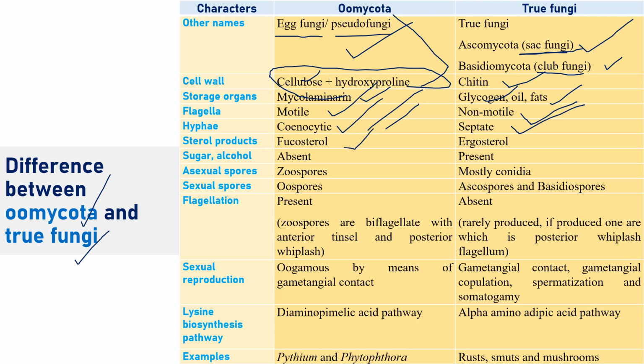Sterol product, fucosterol, is also very important. The type of sterol compound present in the Oomycota is fucosterol. When it comes to true fungi, it is ergosterol. So sugar and alcohol are generally absent when it comes to Oomycota. That kind of stuff is present in true fungi.